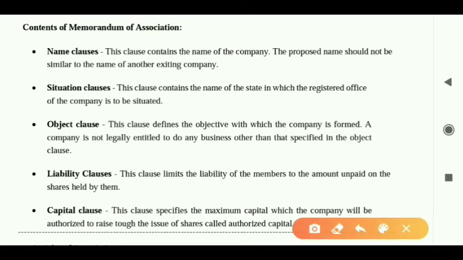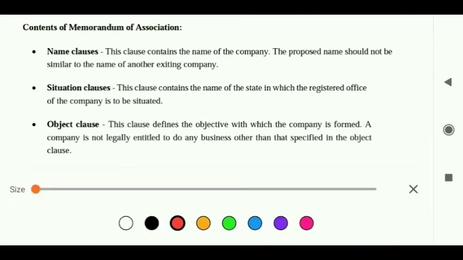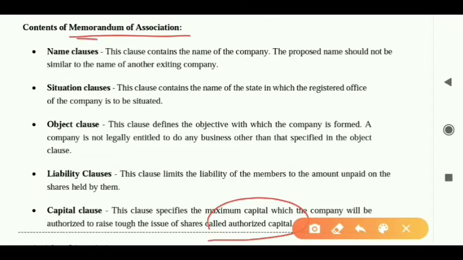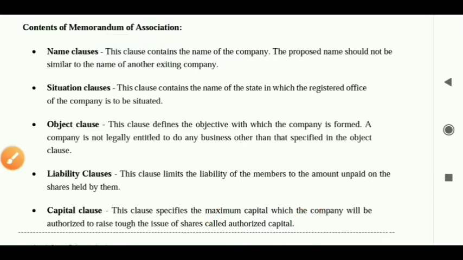And the last one is the capital clause. In the capital clause, we need to mention the authorized capital of the company. So understand, the Memorandum of Association actually contains the authorized capital. It is a record. That record is there in the Memorandum of Association, and no one can exceed the authorized capital. That is why it is written in that document.